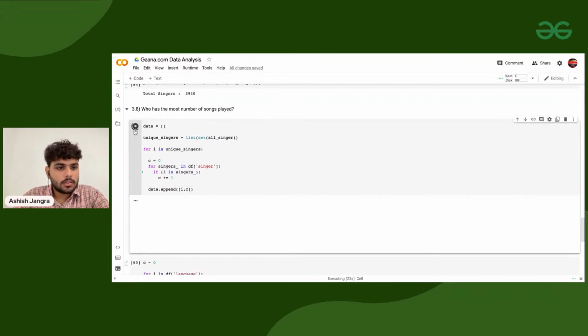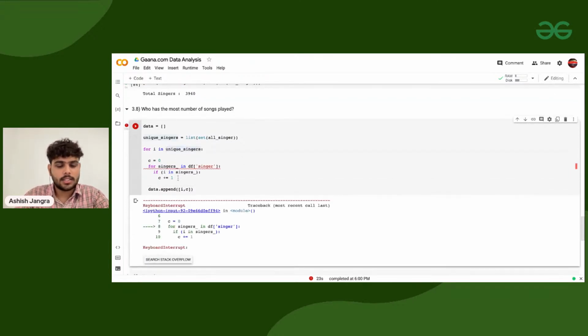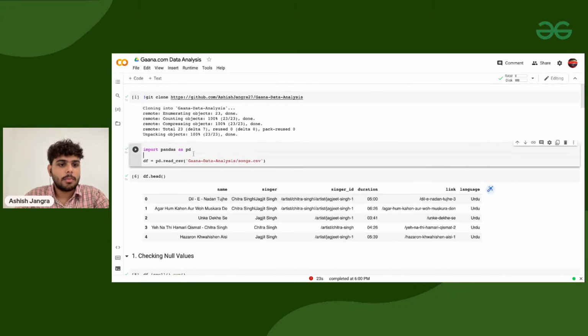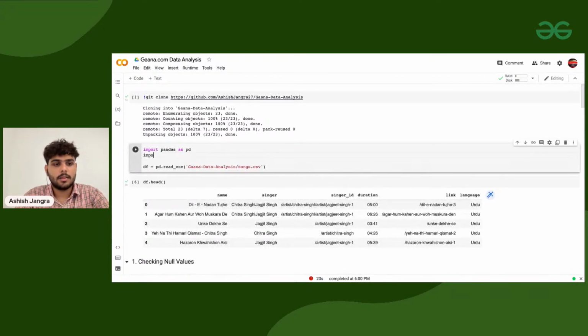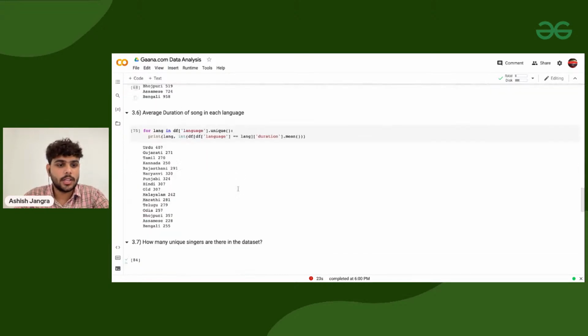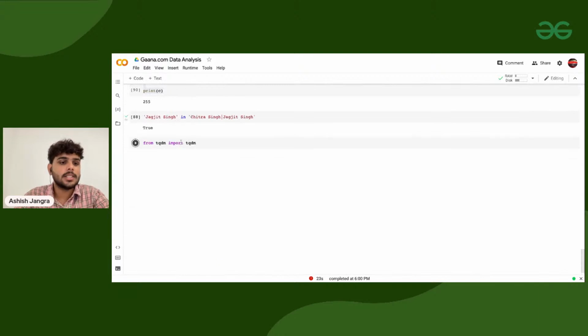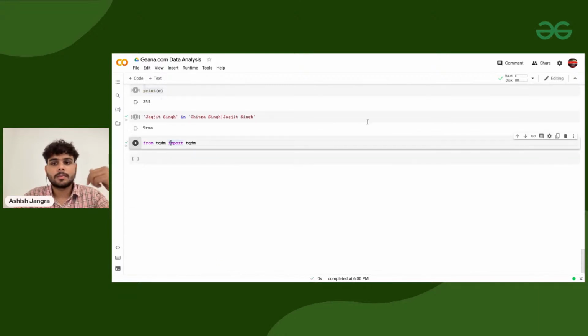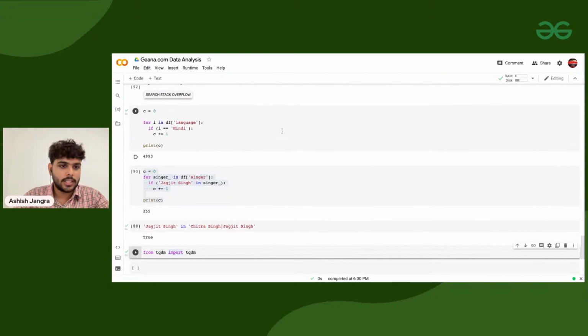So for I in this, you can pass the whole thing through TQDM, and at the top let's import TQDM from TQDM. You might be thinking what this TQDM is. TQDM will tell you how much time the whole program will take to execute.